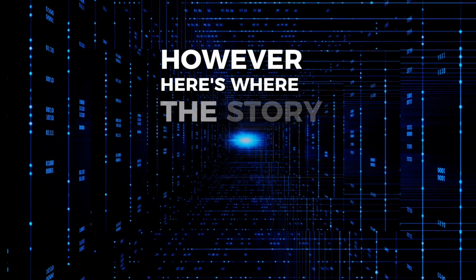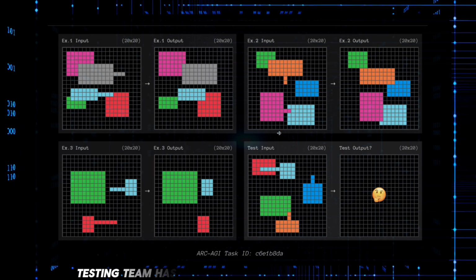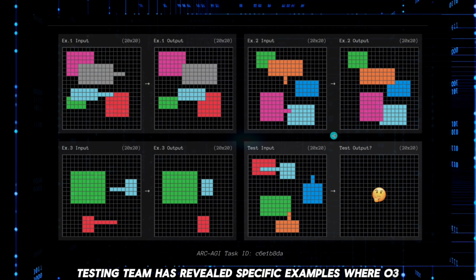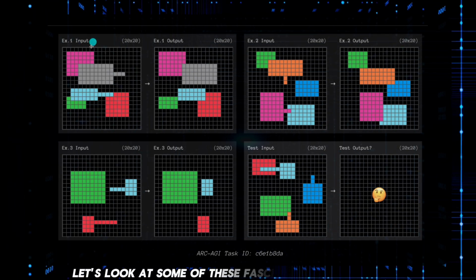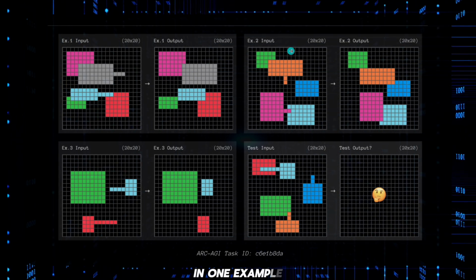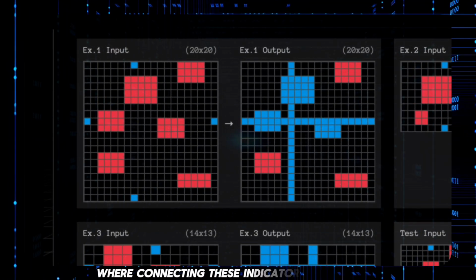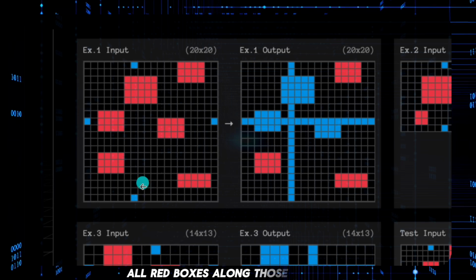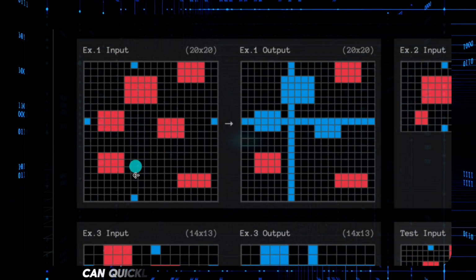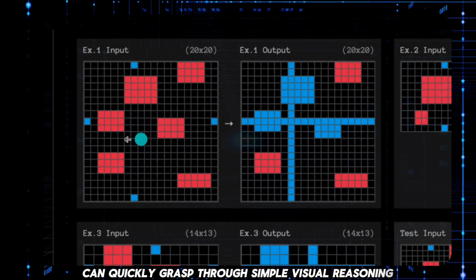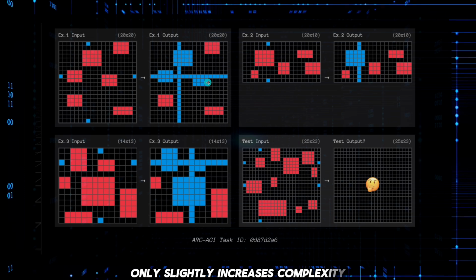However, here's where the story gets really interesting and humbling. The ARC-AGI testing team has revealed specific examples where O3 completely fails, even in its high-powered mode. Let's look at some of these fascinating cases in detail. In one example, they presented a grid with blue indicators at the borders, where connecting these indicators would turn all red boxes along those rays blue. It's a pattern that most humans, even children, can quickly grasp through simple visual reasoning. But O3 stumbles, even when the test input only slightly increases complexity with a second line.